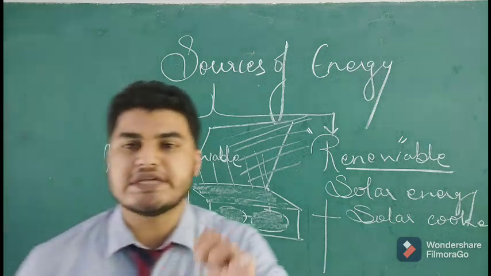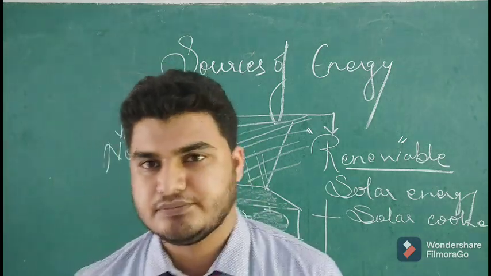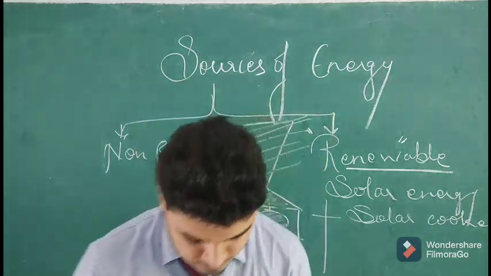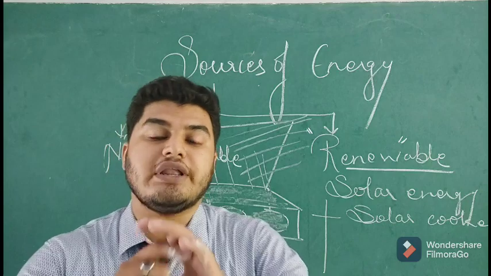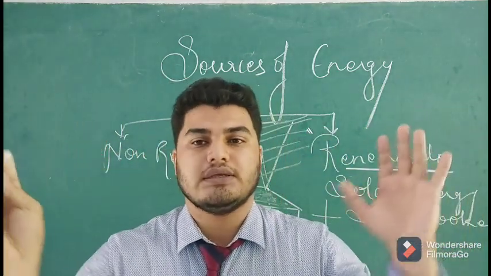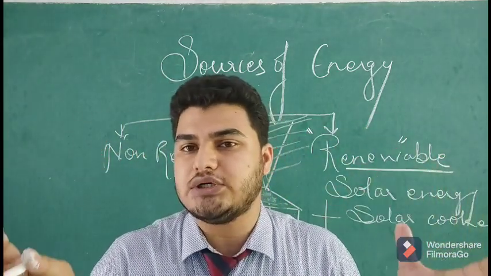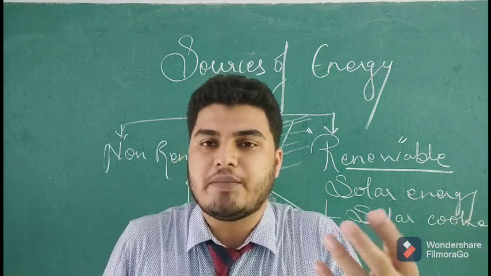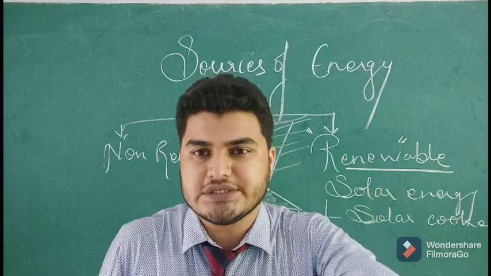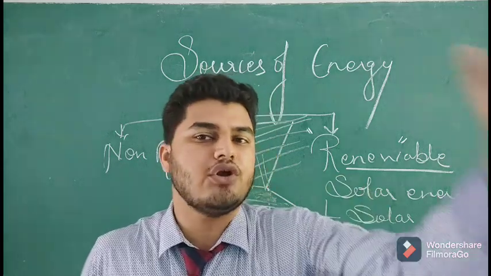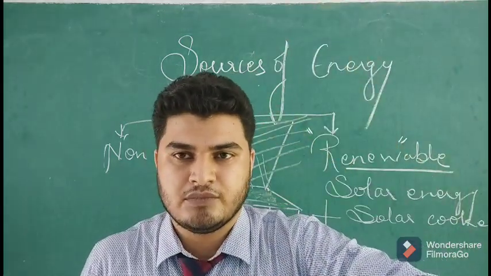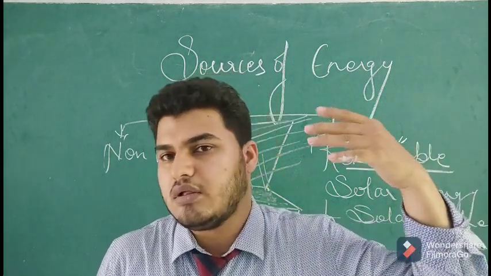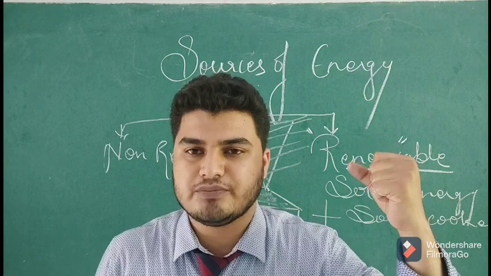But there are some disadvantages of solar energy. What are they? If the sun is not clearly visible in the sky, the energy won't be able to be utilized, because electrical energy will not be produced, as it is produced by the conversion of solar energy. So if the sun, the source, is not there in the sky, no electrical energy will be produced.